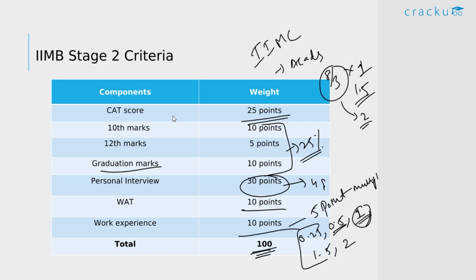So based on all these factors, they prepare the final list of the candidates that get selected for IIM Bangalore. But again, you don't have to worry much about this. There was one candidate who had not so good academics but still made it to IIM Bangalore. Though they mention this criteria, they won't exactly disclose the final selection criteria. This is just to give you a rough idea of the selection criteria based on their official website.